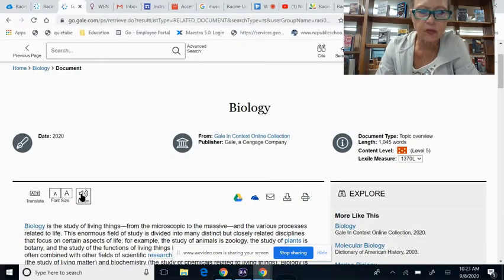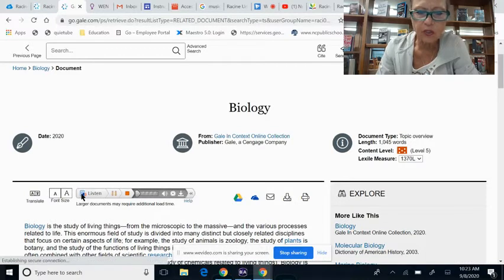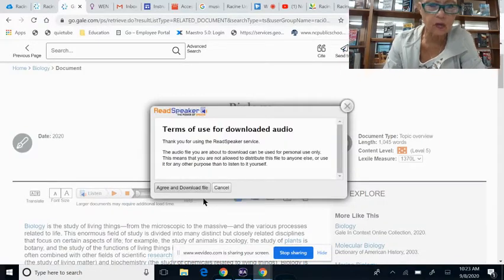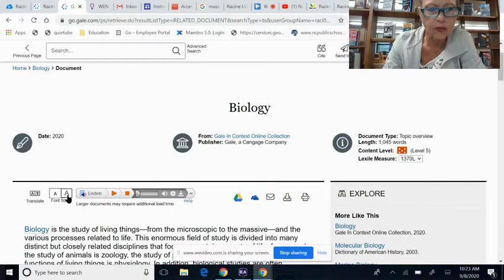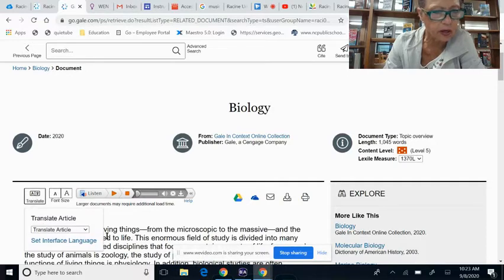Now there's some cool things you can do here. One of the things you can do is you can listen to your article. So you can download your speaker and have it speak to you. Also, you can change your font size if you'd like it a little bigger. And the cool thing you can do over here is you can translate your article.